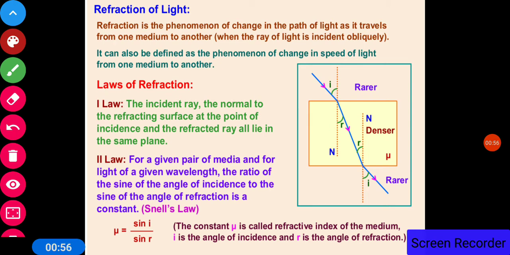According to the first law, the incident ray, the normal to the refracting surface at the point of incidence, and the refracted ray all lie in the same plane. And according to the second law, mu is equal to sin i upon sin r, where i is the angle of incidence and r is the angle of refraction, and mu is the refractive index. This constant is known as mu. This is the refractive index of the medium.